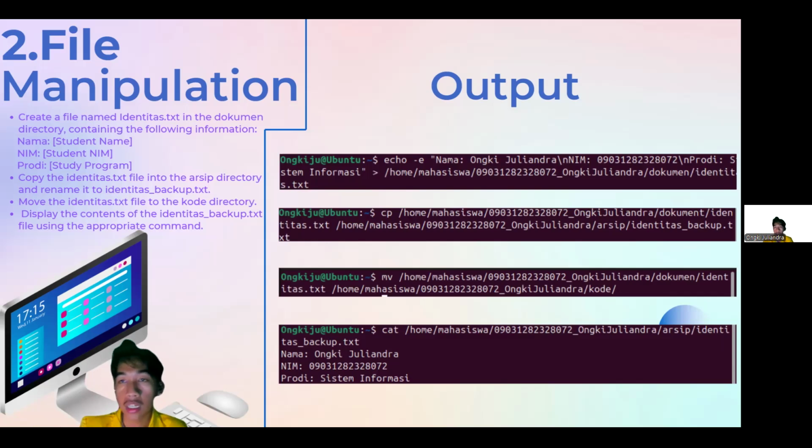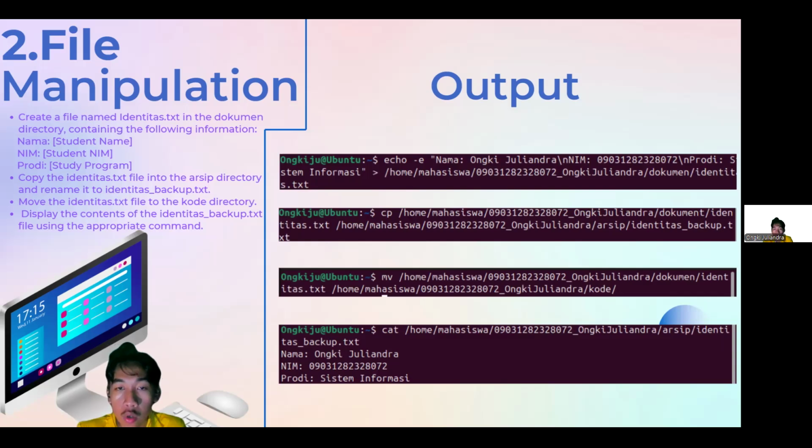Okay, as you can see in the output section, first I use the echo command with nama Ongki Dandra, name, prodi sistem informasi, redirected to /home/mahasiswa/name_nama/document/identitas.txt. That means we already made the identitas.txt file in the document directory.